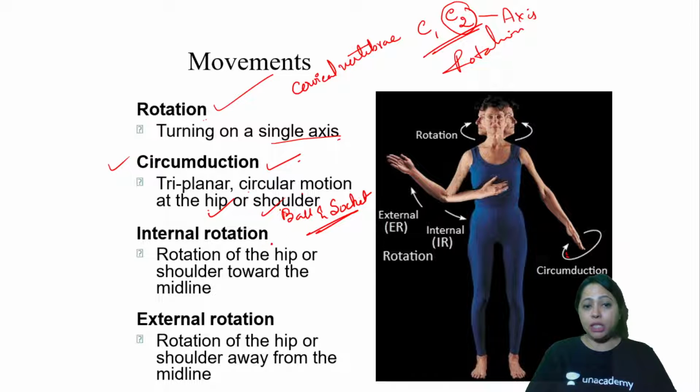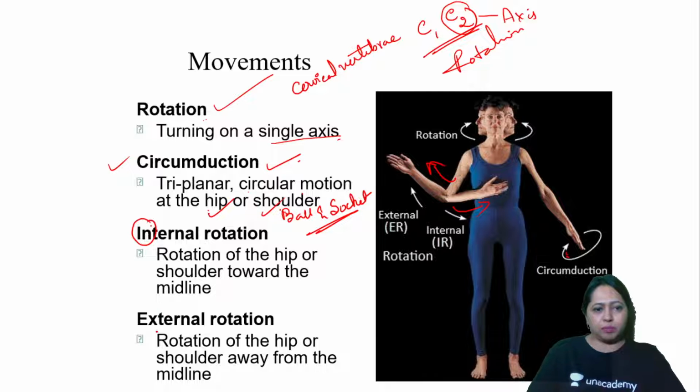Other than that, internal rotation. Internal is always inward and external is always outward. So internal rotation, in; external, exit, out. Remember internal rotation and external rotation. You can do it with the shoulder joint.